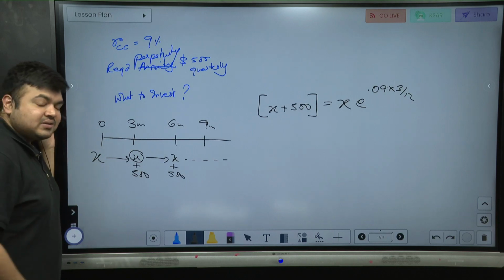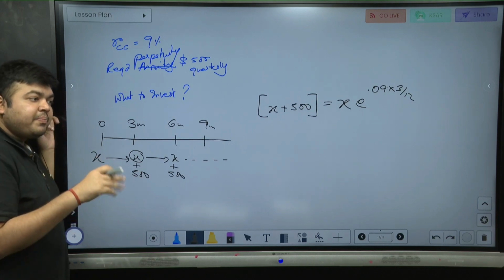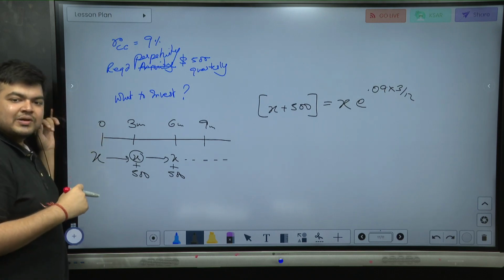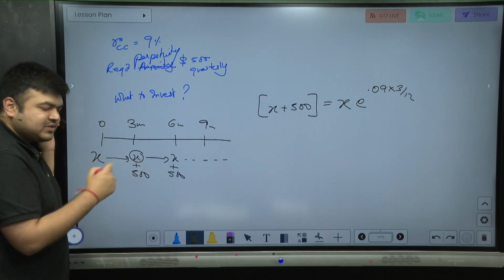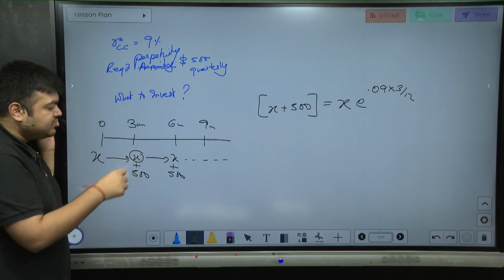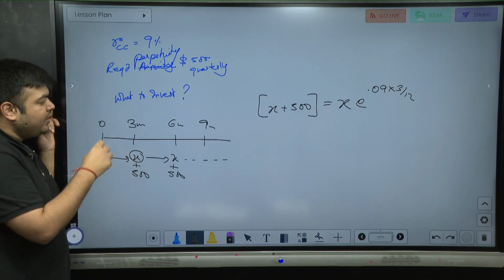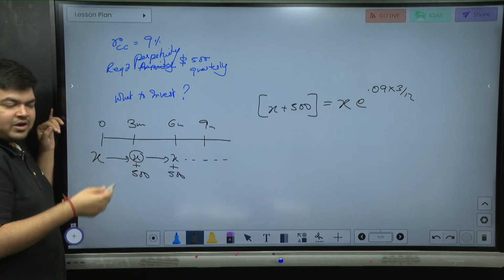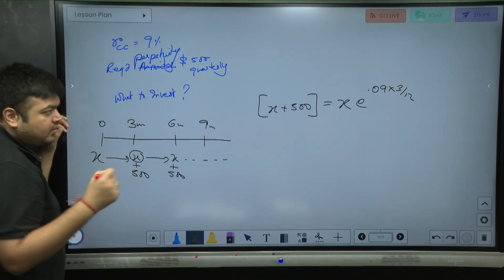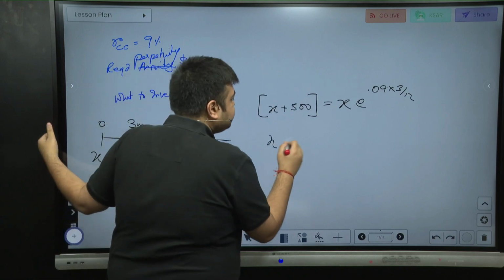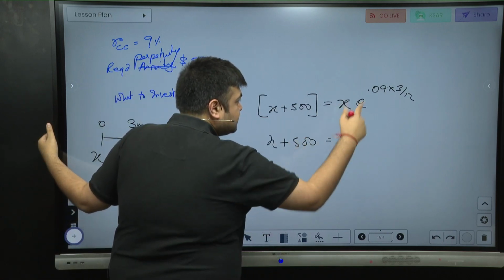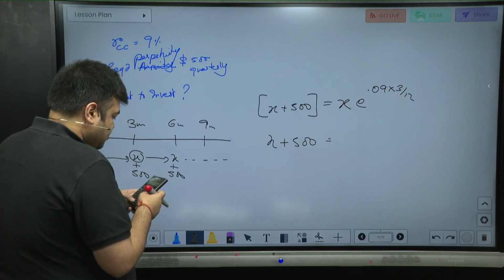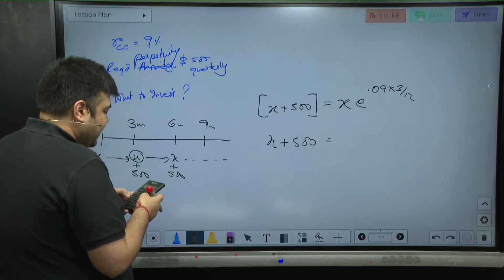If you understand, see, that is why I told you, if you mug up the formula of perpetuity, you'll get stuck in this question. You apply common sense, you'll be able to solve this question. The future value is X plus 500, present value is X. X becomes how much? X plus 500. X into e to the power 0.09 into 3 by 12 is equal to X plus 500. Now all I have to do is solve. This is how much? 0.0225, right? ln 0.0225, second ln.